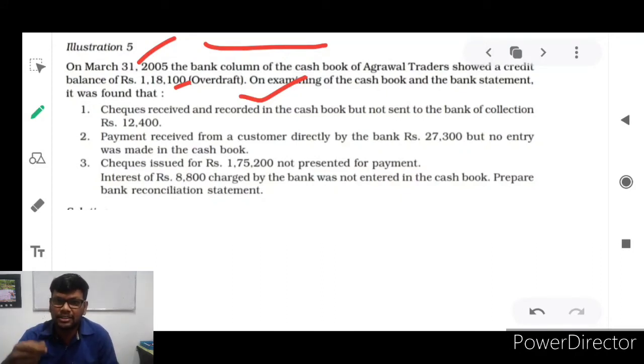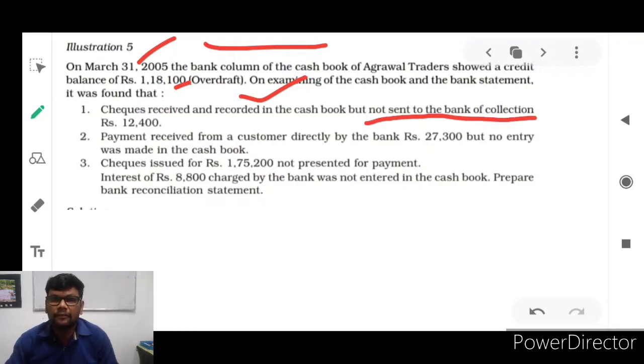If they submitted the check to the banker only, the banker will do collection and scrutinizing activities, and finally they will credit that money into our bank account. Then our cash book will also increase and the bank passbook's available balance will increase. But what great mistake did they make? They failed to submit.